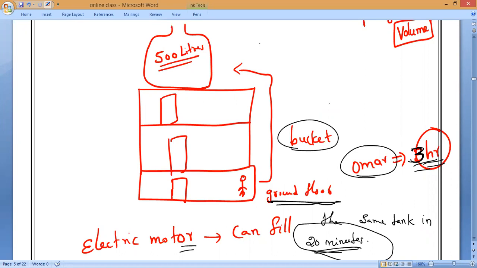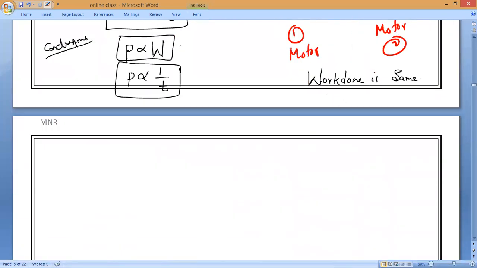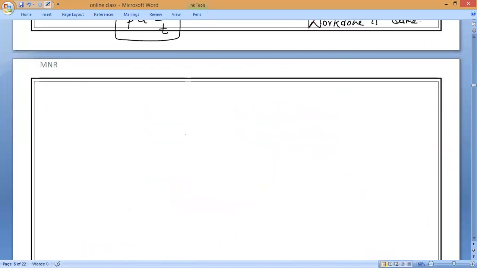So that is what you have to remember: how fast the work is happening decides the power of the body. Is it okay, everybody? Clear? Please remember. Yes or no, Harish?